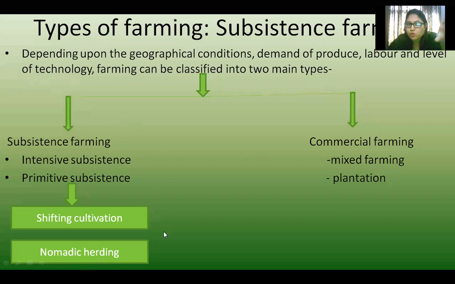Again, I'm telling you, two main types of farming are there: subsistence farming and commercial farming. Subsistence farming is divided into intensive subsistence and primitive subsistence. Primitive subsistence is divided into shifting cultivation and nomadic herding.